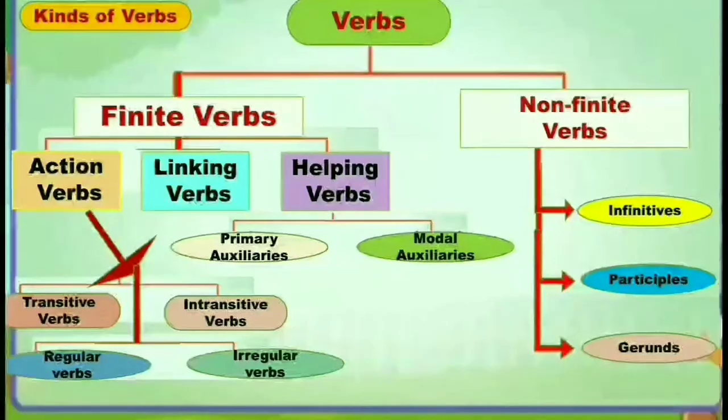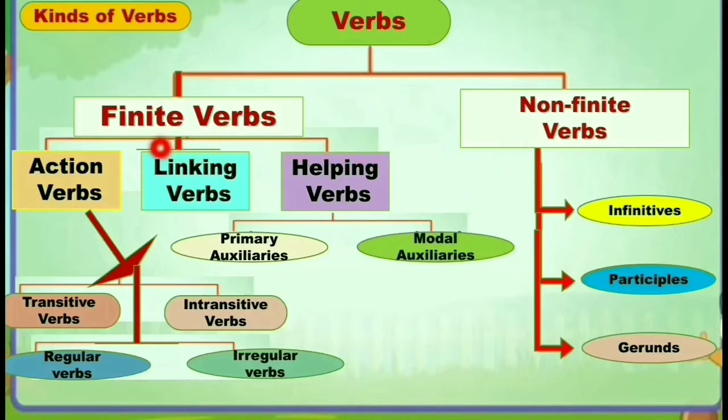Look at here. You can see the chart of kinds of verbs. In the English language, there are different kinds of verbs, but mainly verbs are categorized into two groups. First one is finite verbs and second one is non-finite verbs.